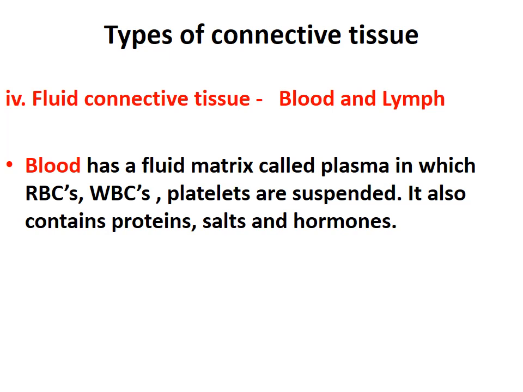That liquid part of the blood is called plasma, in which RBCs, WBCs and platelets are suspended, meaning they are immersed. Along with these materials, the plasma of the blood also contains proteins, salt and hormones. So this was about blood, that is fluid connective tissue.